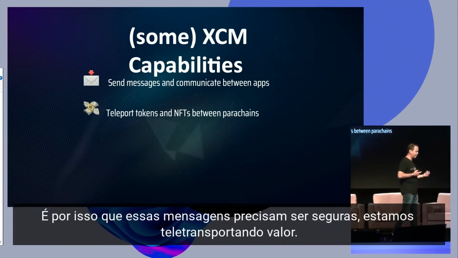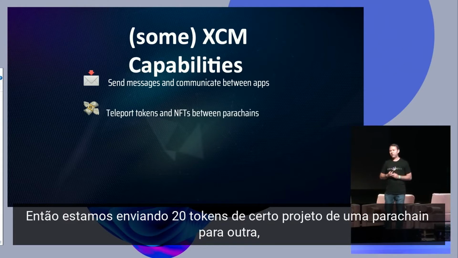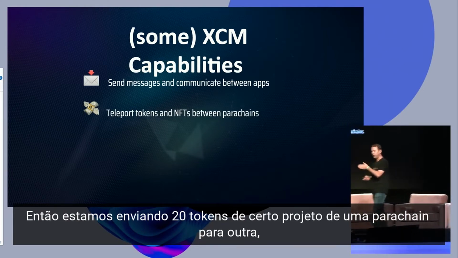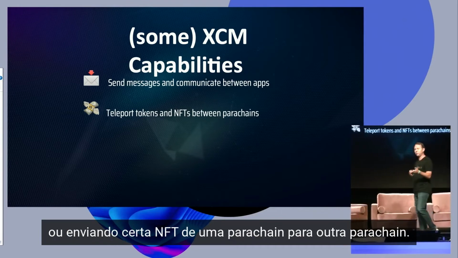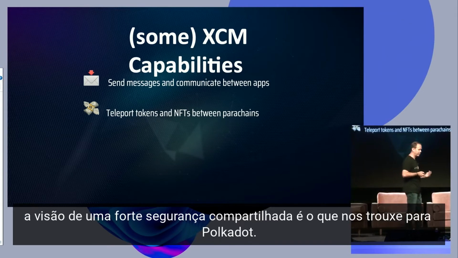And this is why these messages need to be secure. We're actually teleporting value, right? We're now saying I want to send 20 tokens of this type from one parachain to another, or I want to send this NFT from one parachain to another. It needs to be extremely secure. And the beauty of this is that the relay chain gives us that security. That strong shared security vision is what drew us to Polkadot.